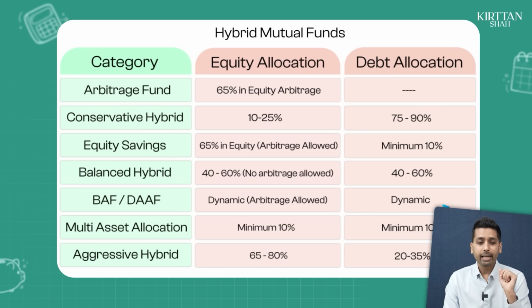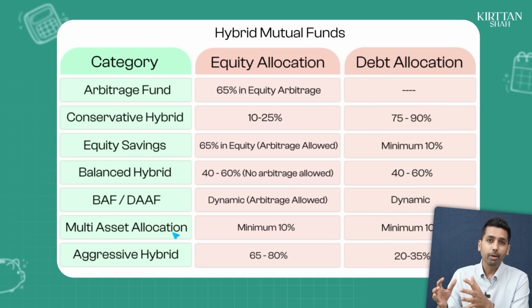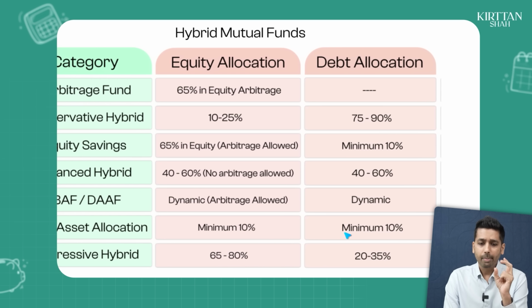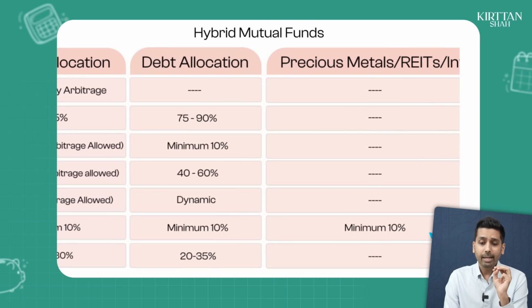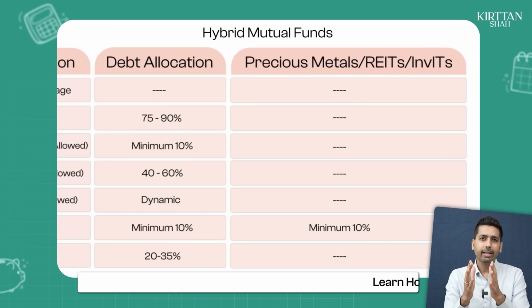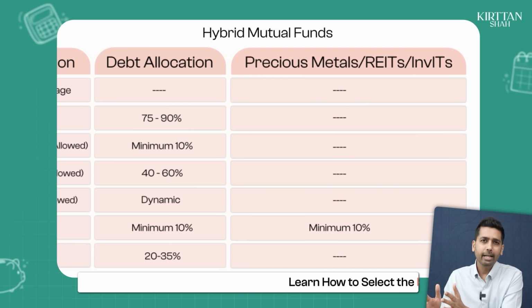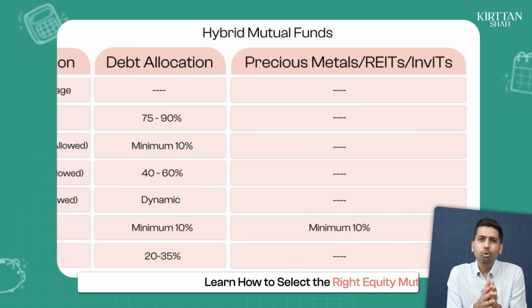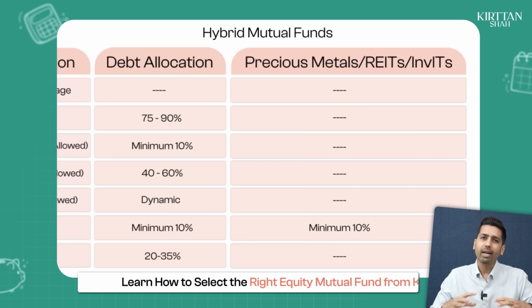The most popular category, which has now become popular, is the multi-asset allocation fund. Why is it popular? Because you look at the requirement: minimum 10% in equity, minimum 10% in debt, and minimum 10% in alternates. So this is the only product which allows the fund manager to take position in precious metals also, like gold and silver. Which means after the fund manager has kept a minimum of 10% in equity, 10% in debt, and 10% in precious metals, they can use the remaining 70% wherever they want.